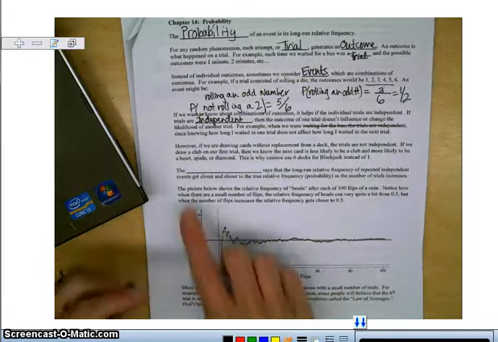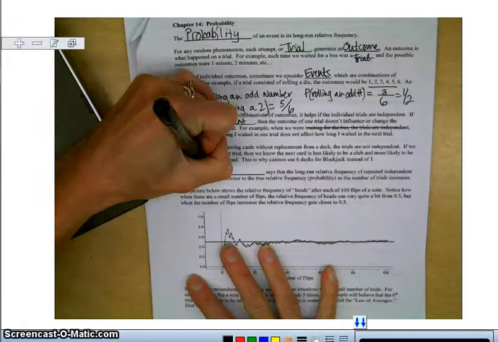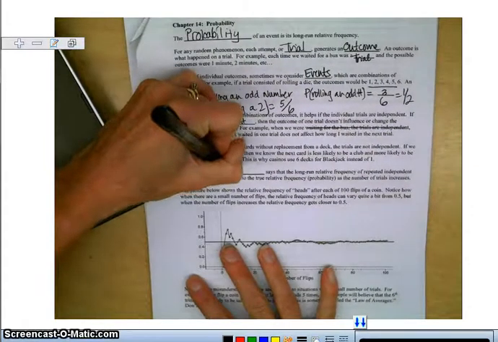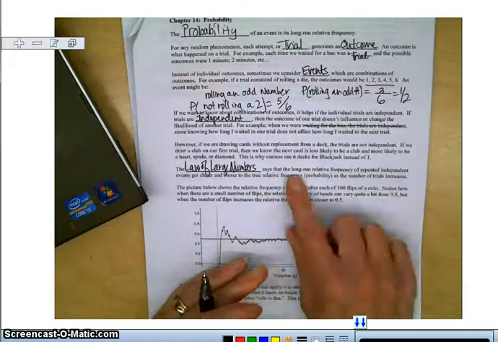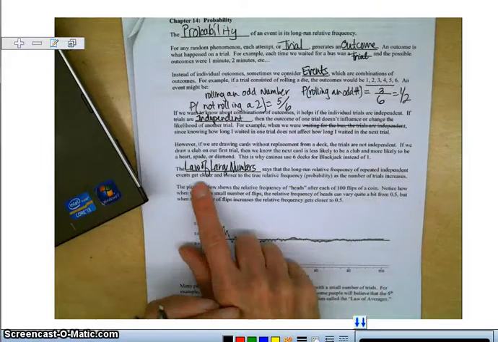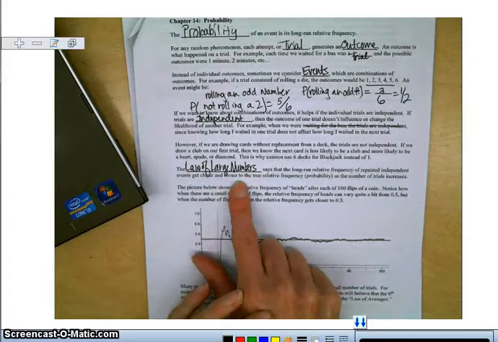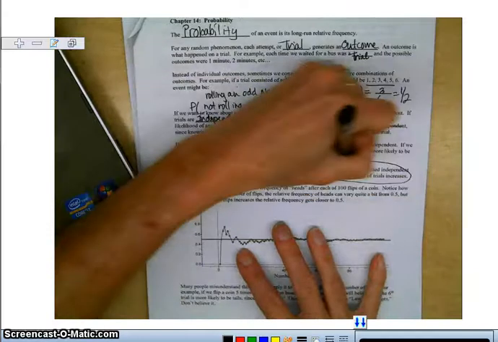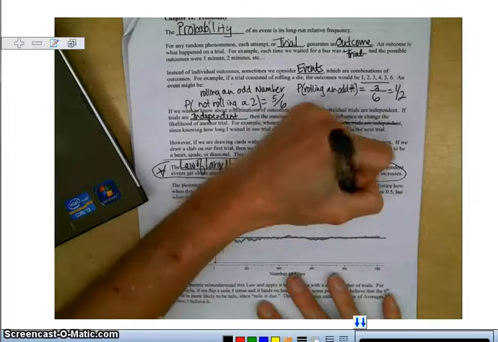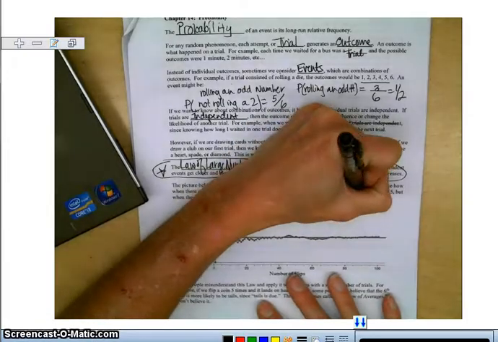The law of large numbers, this is a really important law, says that the long-run relative frequency of repeated independent events gets closer and closer to the true relative frequency or probability as the number of trials increases. As an example, if I flip a coin 5 times and I happen to get 5 heads, it looks like maybe this coin was geared towards heads.